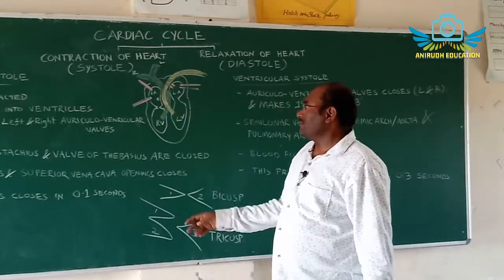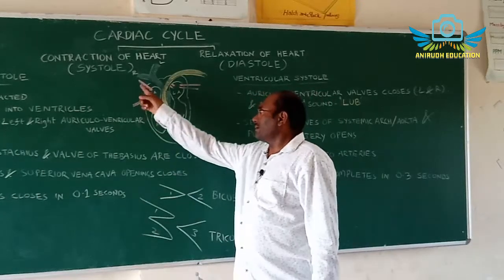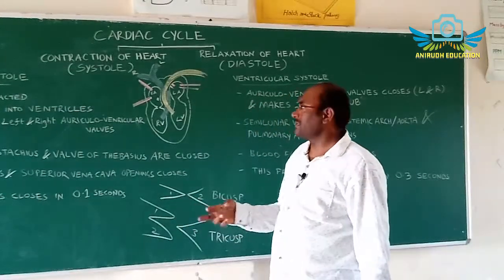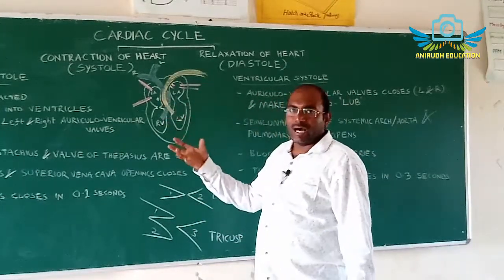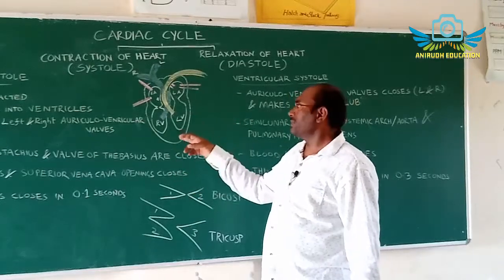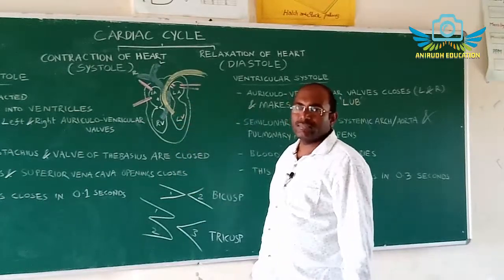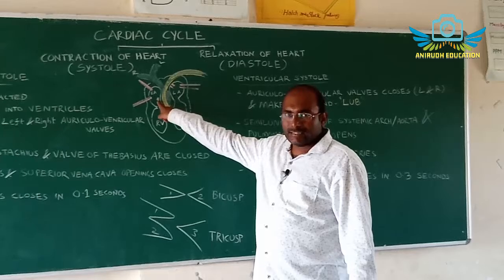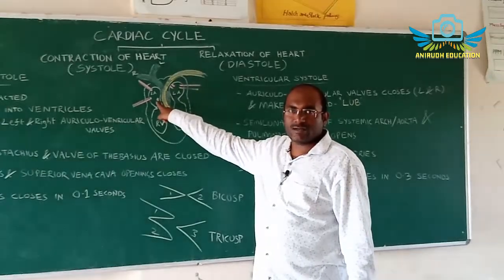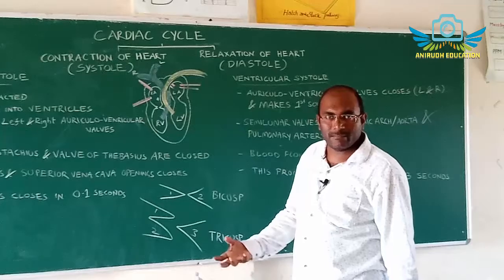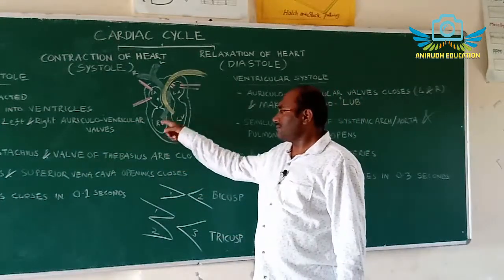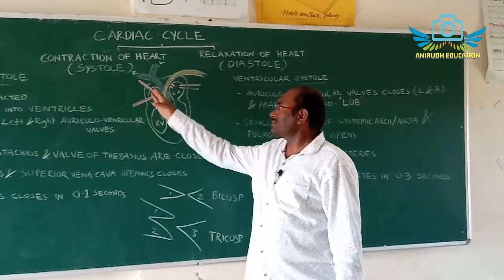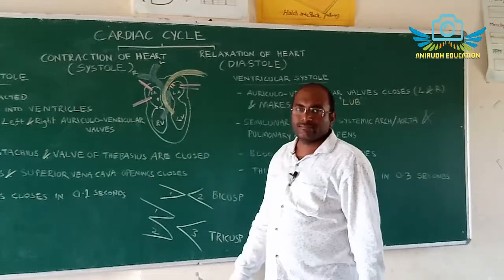From different body parts, the superior vena cava and inferior vena cava bring deoxygenated blood into the right atrium. The heart itself distributes deoxygenated blood after its metabolic activity through this opening, the coronary sinus. The coronary sinus collects deoxygenated blood from the heart and distributes it into the right ventricle. So now the deoxygenated blood is passed into the pulmonary artery to the lungs.